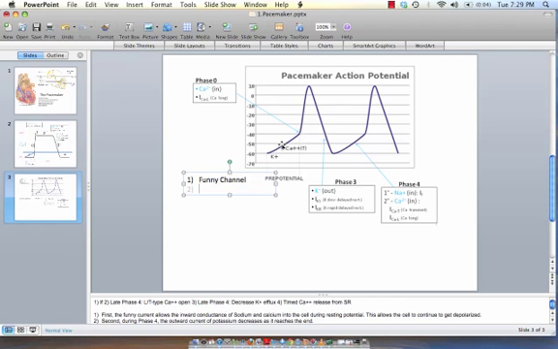A second important characteristic that allows for this depolarization is that near the end of phase 4, the L and T-type calcium channels open. These calcium channels allow the influx of calcium inside the cell, again bringing positive cations into the cell. Another mechanism responsible for this instability is the decrease in potassium efflux. The closing of potassium channels allows a decrease in efflux of positive cations, again maintaining positivity inside the cell.